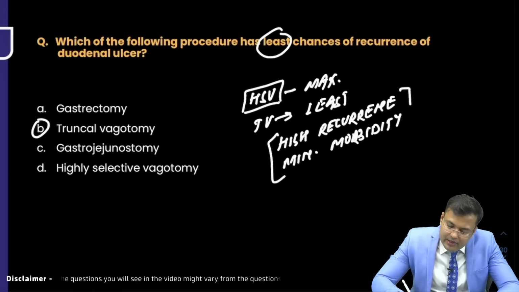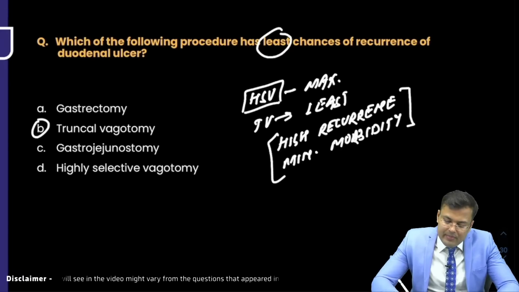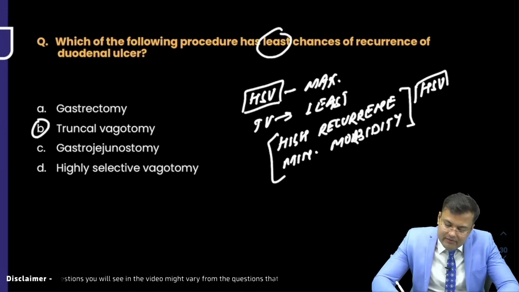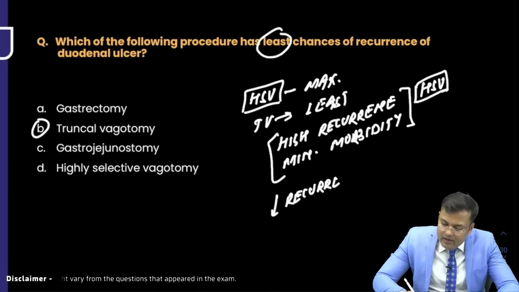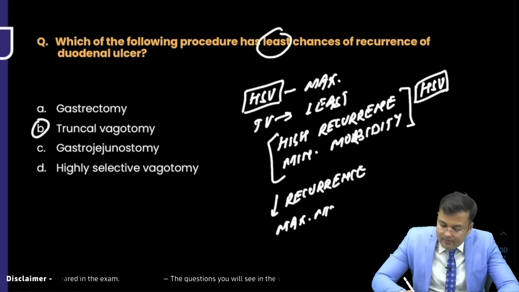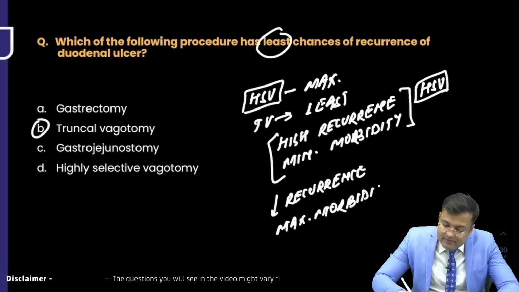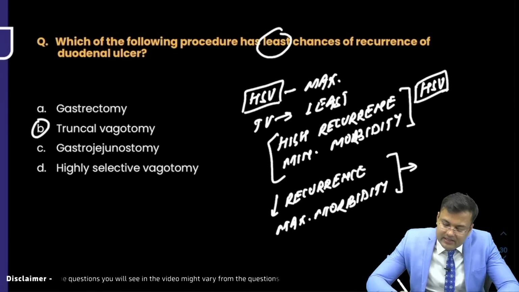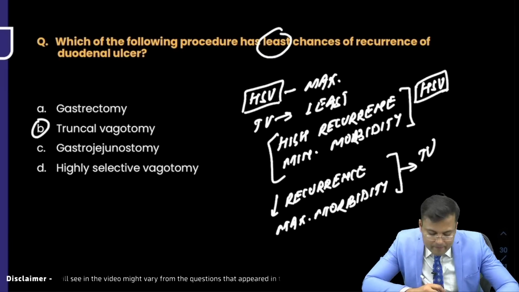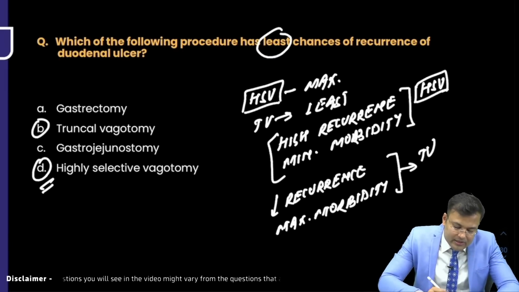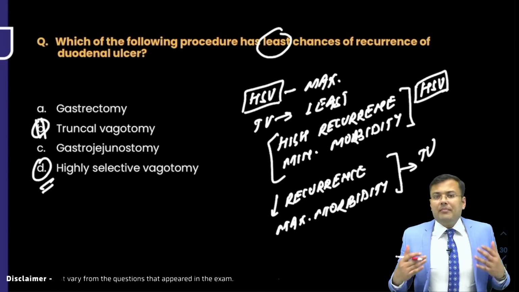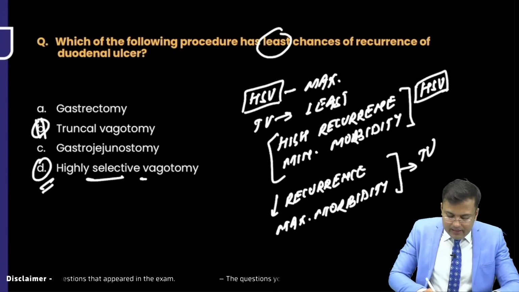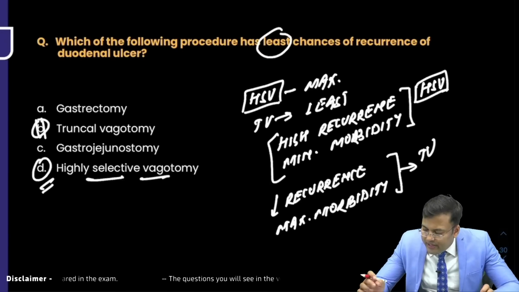Now let me tell you, if there is high recurrence and minimum morbidity, it is highly selective vagotomy. And if there is low recurrence with maximum morbidity, this is seen in truncal vagotomy. So in that case, the correct answer would be highly selective vagotomy. High recurrence, minimum morbidity, then the correct answer would be highly selective vagotomy.